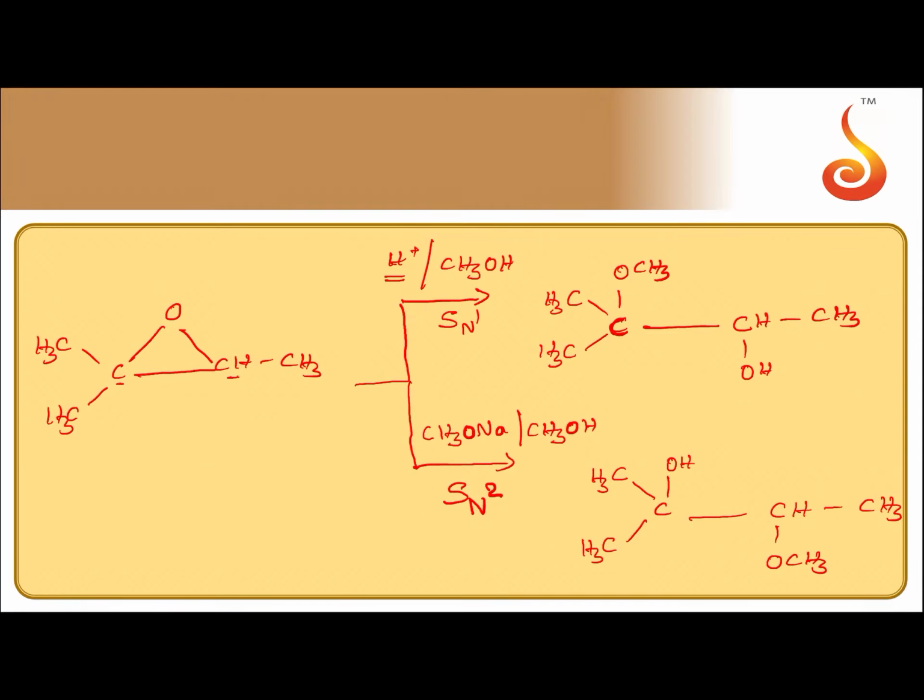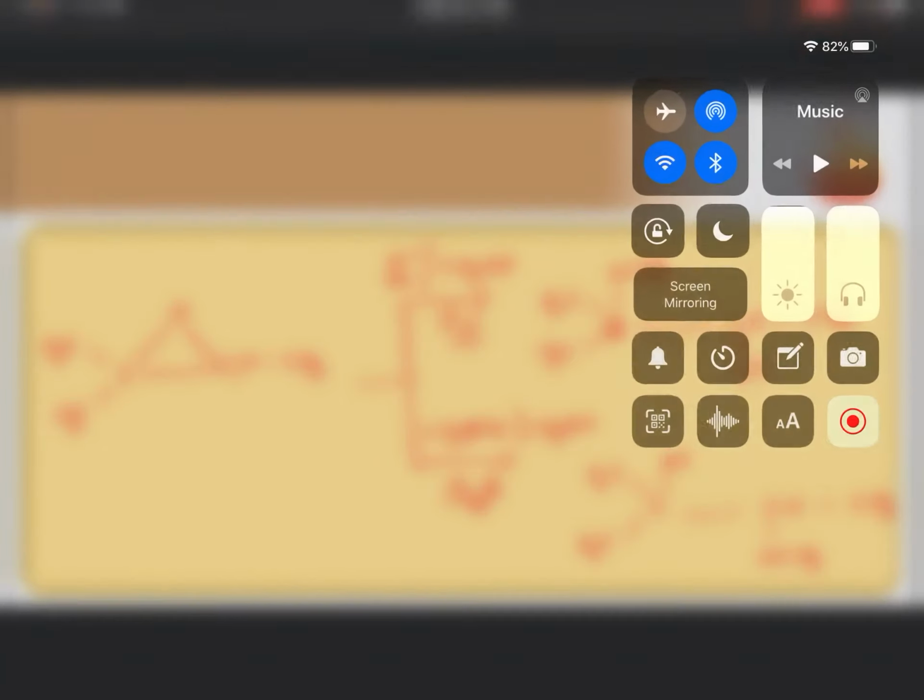So the mechanism is SN2 here, and in the above case, when it is acid catalyzed, the mechanism is SN1. So if one alkyl group in the epoxide is tertiary and the reaction is acid catalyzed, ring opening follows the SN1 mechanism. If the reaction is base catalyzed, ring opening follows the SN2 mechanism. But both the addition